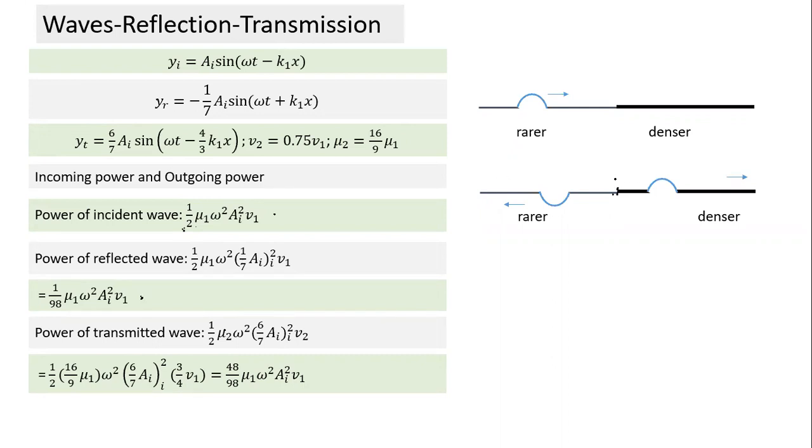Incident energy, in any small time interval, is equal to outgoing energy in the form of the reflected wave and the transmitted wave. That's wave reflection and transmission. So that more or less completes the part on reflection and transmission.